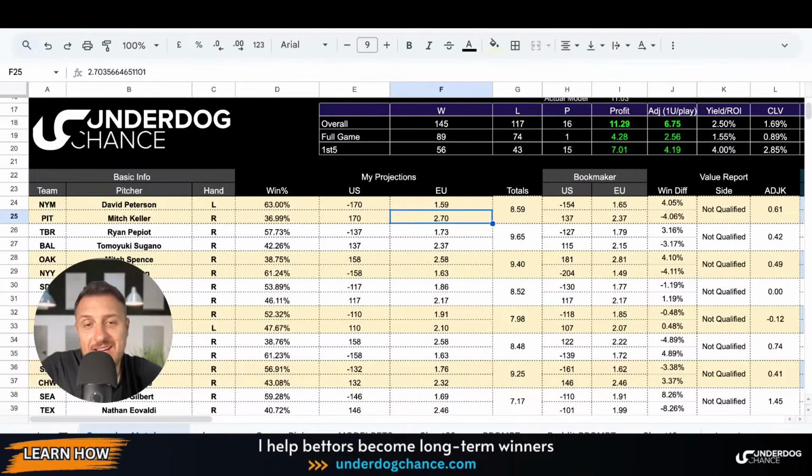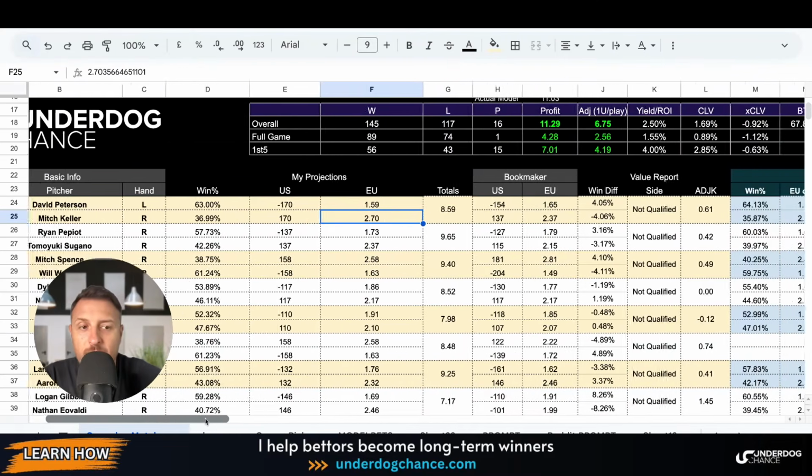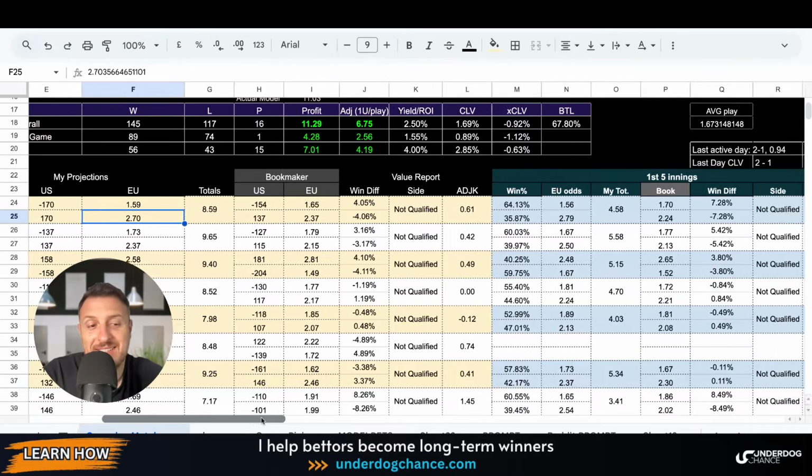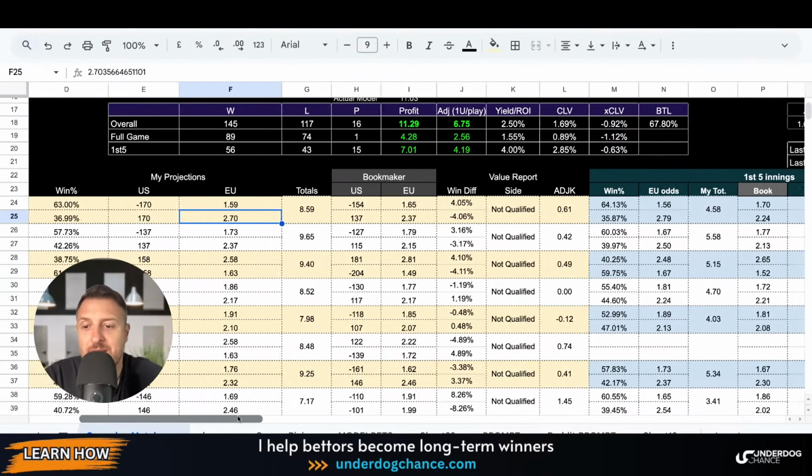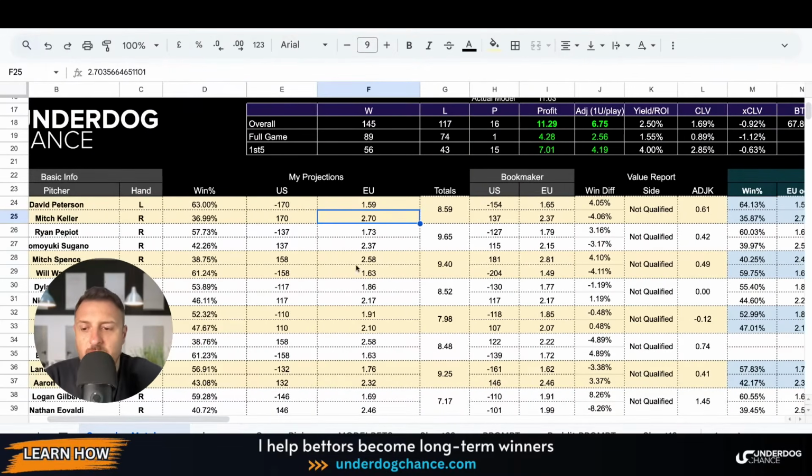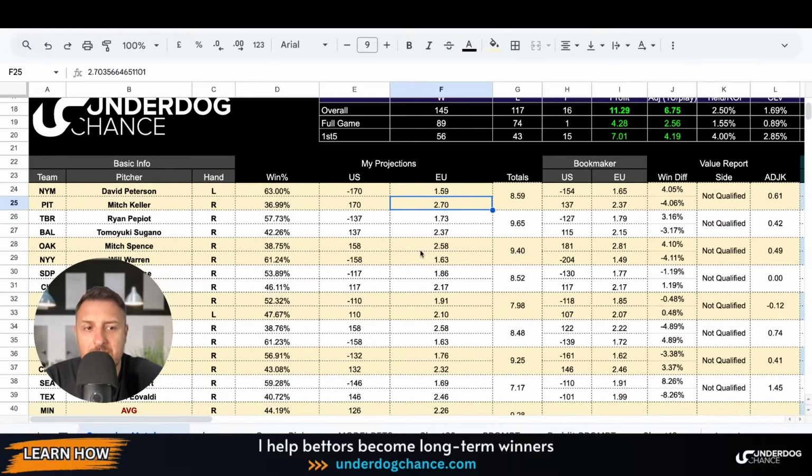Hey guys, yesterday another profitable day. I went one with a small profit, and right now I am sitting at 145 wins, 170 losses with more than 11 units of profit, which is good. I'm not fully satisfied with yesterday's results because the closing line was negative. In the last couple of days, a little bit weaker CLV, but if we take the long term, I'm talking about a couple of years, it is around more than 70% of times, which is still good.